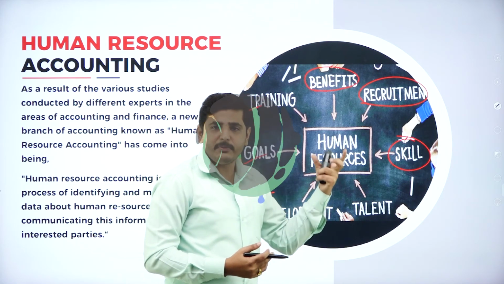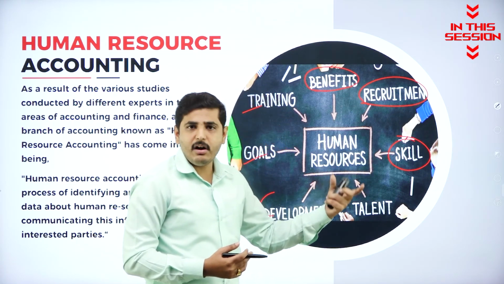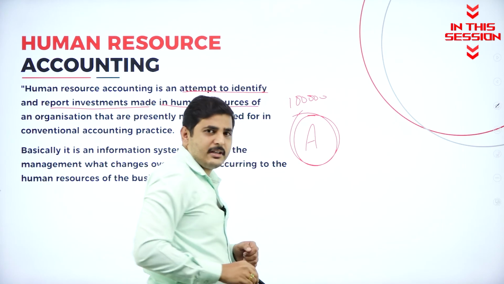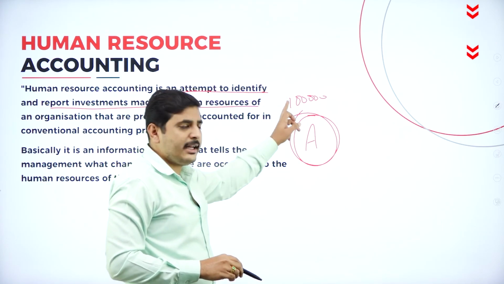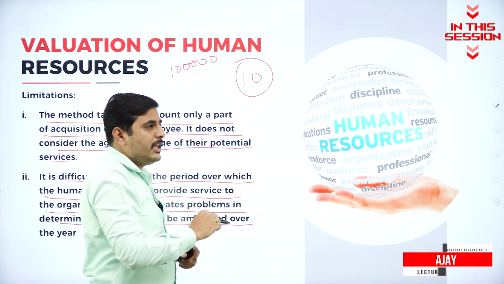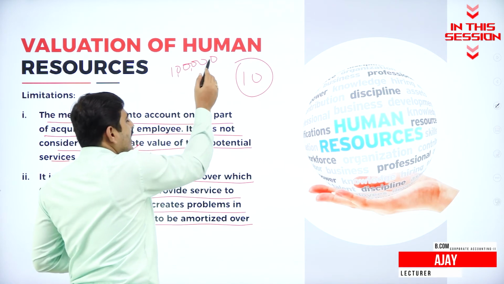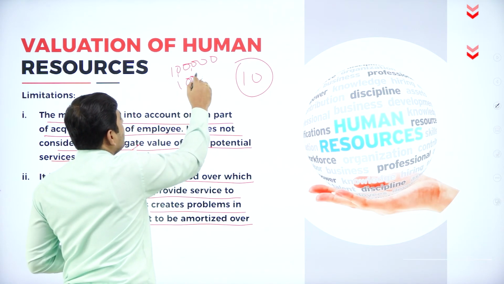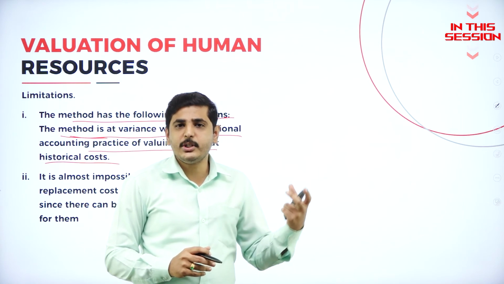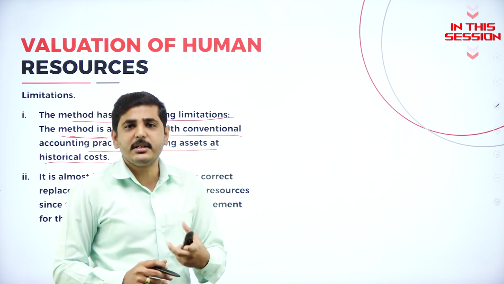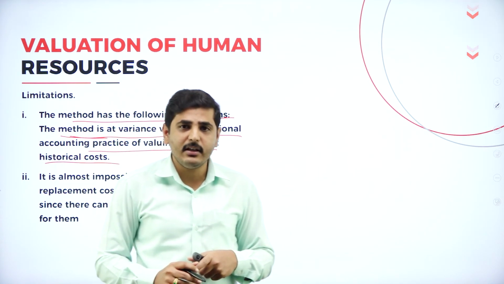So what is the management of recruitment, management of skill, cost of skill? On this person, the company invested 1 lakh rupees for training and development. The value of the machine is 1 lakh rupees. Every year I will deduct 10,000 rupees as depreciation. Asset at a historical concept or cost concept. What does the cost concept say? The principles of accounting.